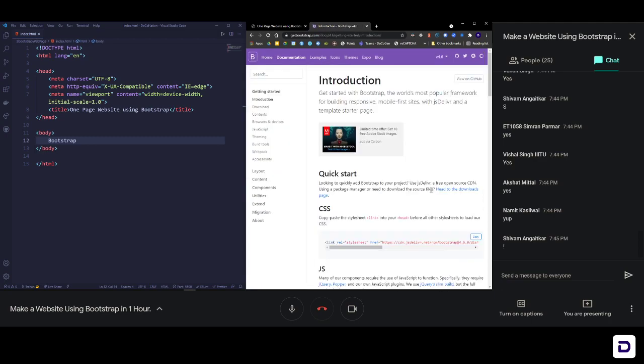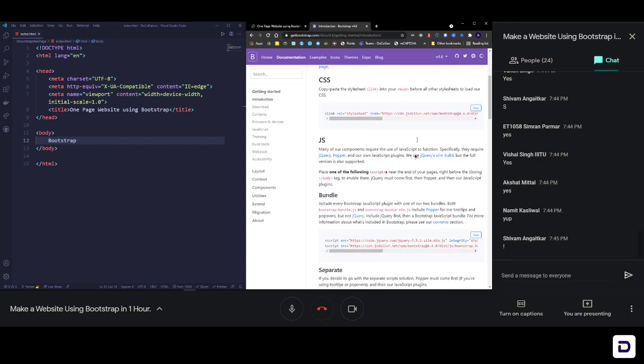Okay, so as I told you, Bootstrap is a framework that uses CSS classes to style your elements on the page. So for that to work, you first need to install Bootstrap in your code. And how is that done? It can either be done by downloading Bootstrap to your computer and then using that distribution in your code, but the best and the easiest way is to just use the CDN links. Okay, so let's grab them from here.